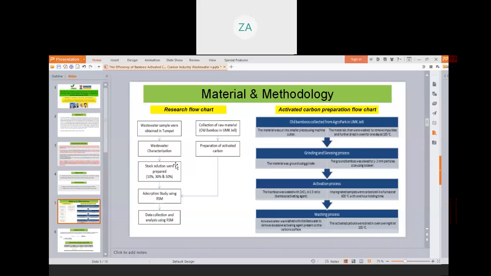Back to the research flowchart. Next, the characterization of wastewater was conducted to investigate the water quality of the effluent, especially the COD. After the concentration of the effluent was acquired, stock solutions used in the study were prepared in 10, 30, and 50% solution. The use of concentration in terms of percentage is justified by the feasibility to dilute the strength of the wastewater, as the wastewater does not have discrete numbers in terms of ppm or milligram per liter. Next, the adsorption study was carried out based on the experimental runs designed by RSM. Finally, the results obtained from the experimental runs were recorded and the analysis was crunched using the RSM software.